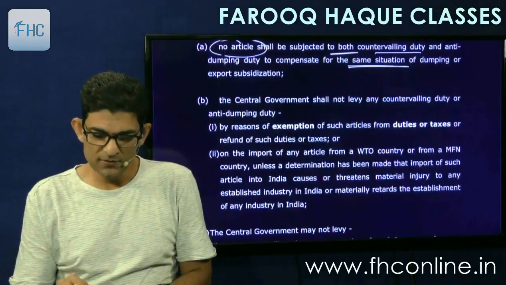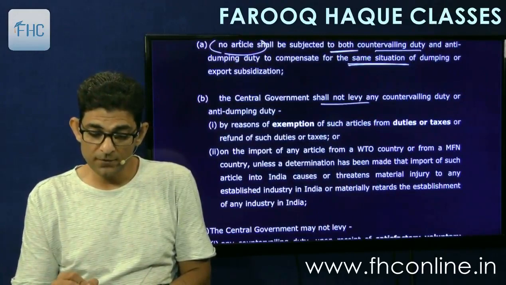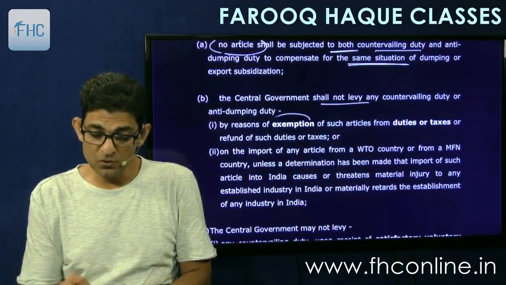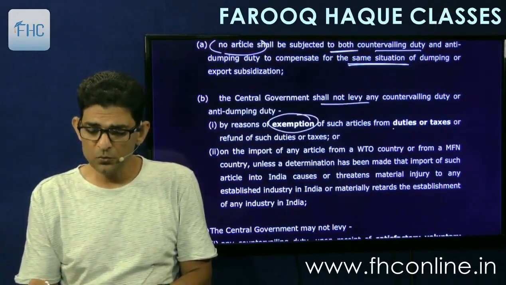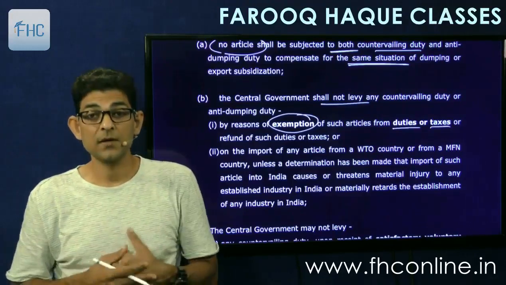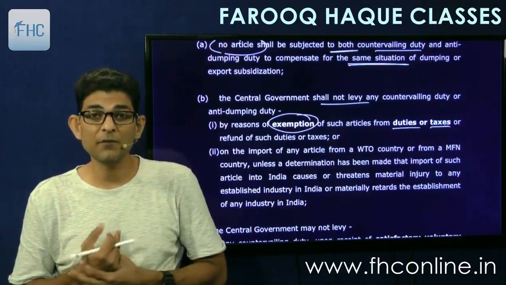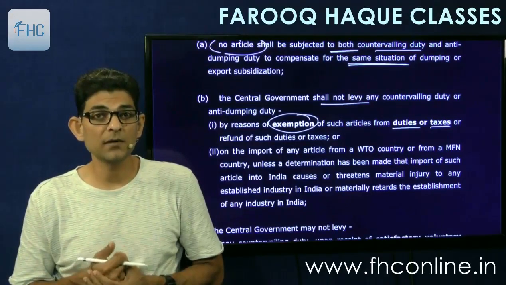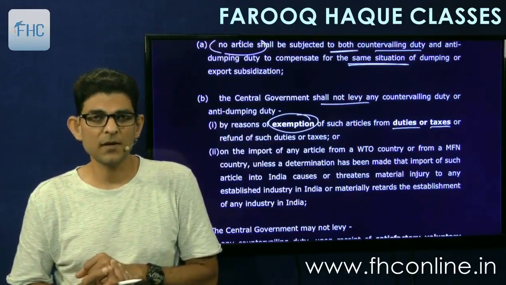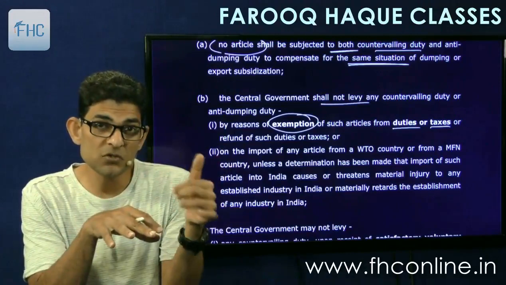Then the second point says the central government shall not levy any countervailing duty or anti-dumping duty by reason of exemption of such article from duties or taxes, or refund of such duties and taxes. If it is a fiscal decision of that government to exempt the export duty and therefore the goods are coming at a cheaper price, like it happens in our case. If we sell in India, it is chargeable to GST and all.